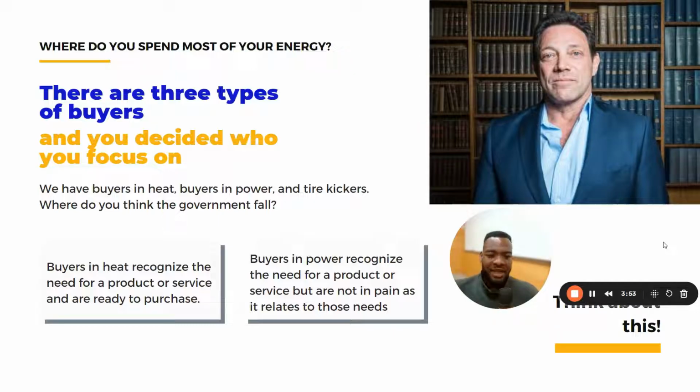And then we have the tire kickers. The tire kickers are some of the worst set of buyers that you ever encounter in your life. Okay. Let's be serious. These people ask the most questions. They want to know the serial number of your product. They want to know how many people were in the room when the name of the service or the product was created. They want to know how many times the product goes through quality assurance checks. And even when you give them the correct answers to these questions, guess what? They never buy. These are tire kickers.